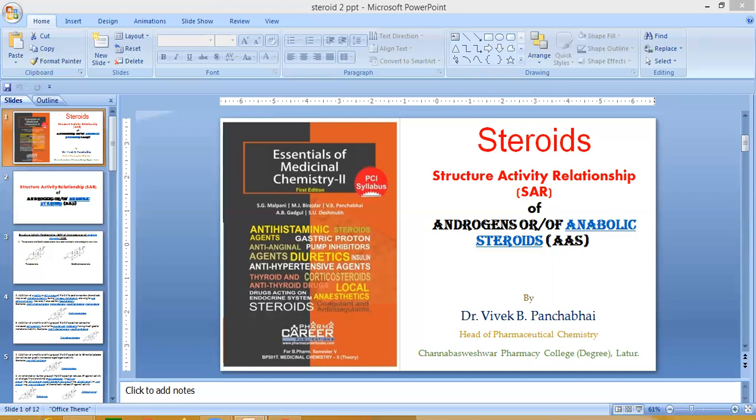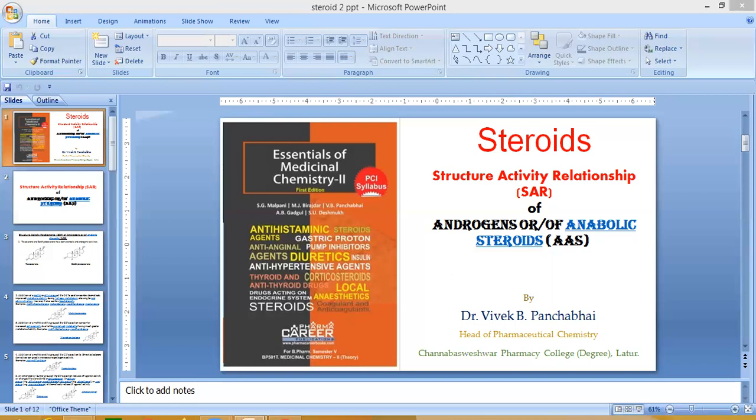Next point, that is substitution at the C2 position, either with a methyl, a hydroxymethylene group, or a fused ring. Here you will see in stanozolol there is a fused ring moiety present in the structure. Hydroxymethylene substitutions can improve the metabolic stability of particular drugs.